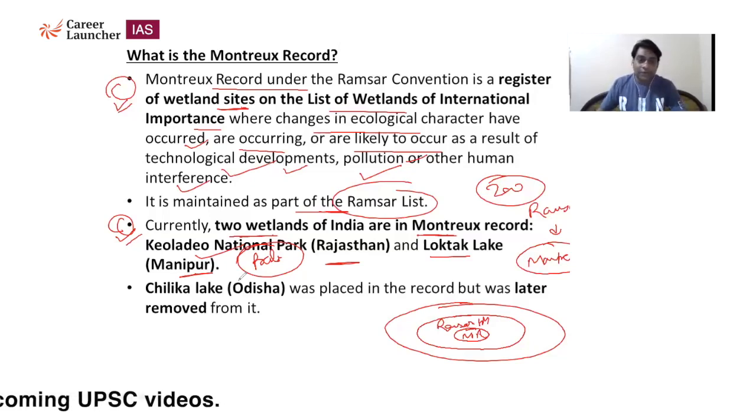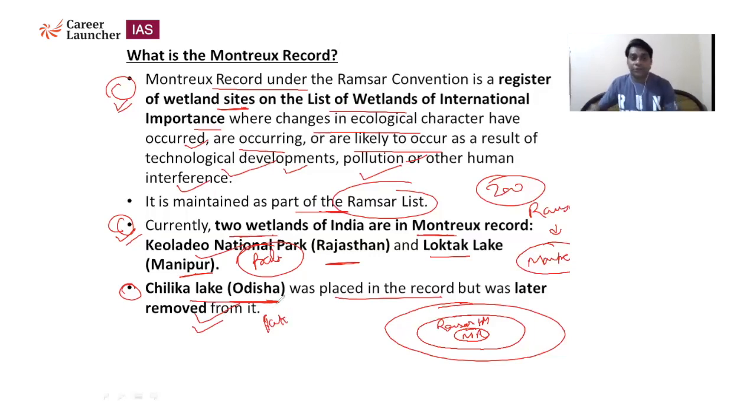Initially, Chilika Lake was also included under the Montreux Record, but because of the conservation initiative by the state government, Chilika Lake was removed from the Montreux Record. So Chilika Lake in Odisha was placed in the record but was later removed from it. This is the important lake you should know that is not part of the Montreux Record.